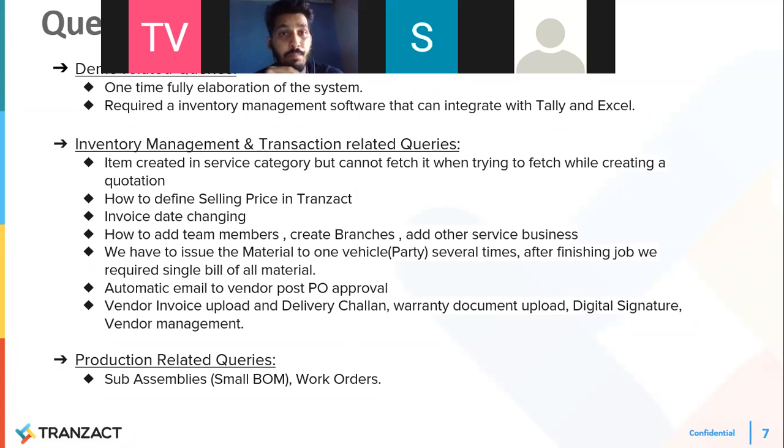For example, if you want to create a quotation for a service, then you have to add that service as an item only. Then and only then can you fetch that product in the sales quotation. If you add it as a service, then it won't come in the sales quotation.